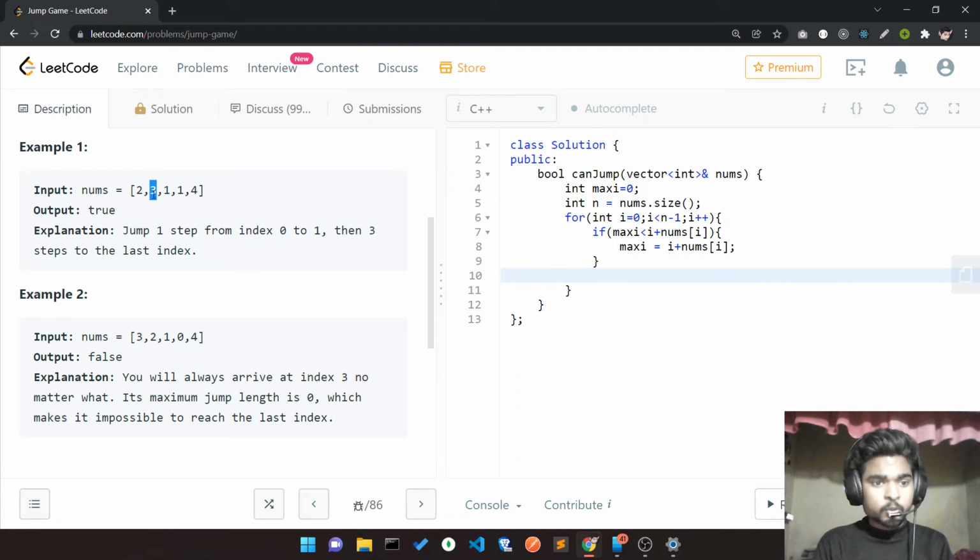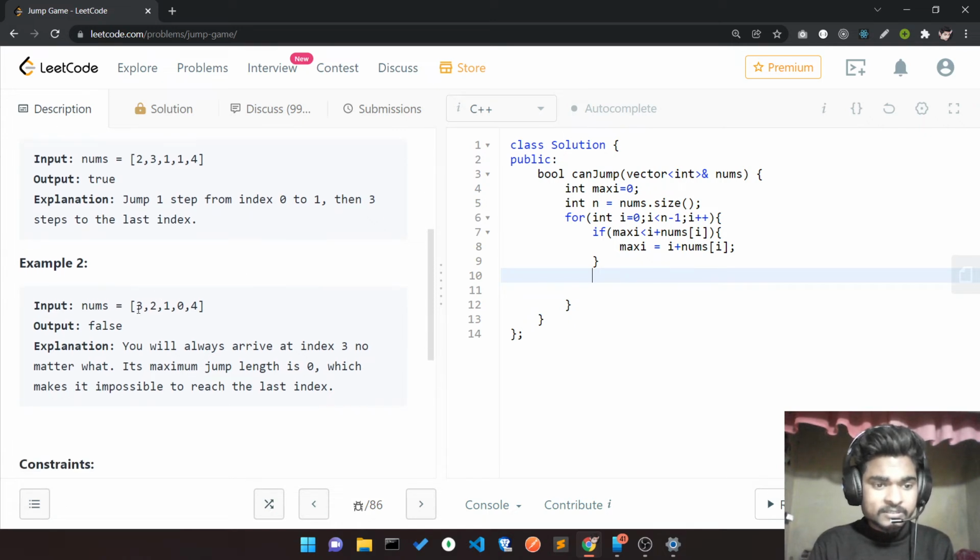From here, 1, 2, 3 and 4. Okay, so that happened, but I have to check something.